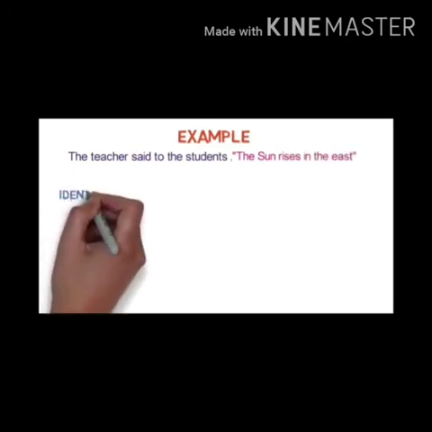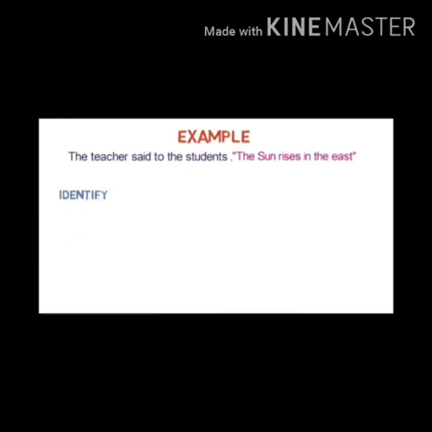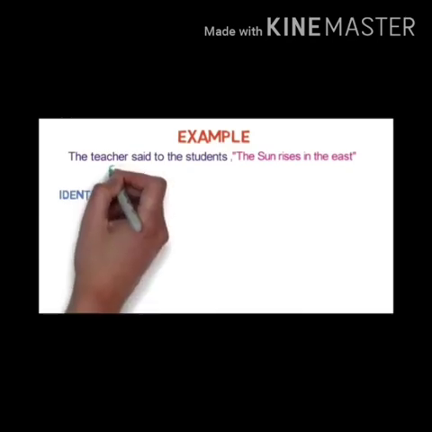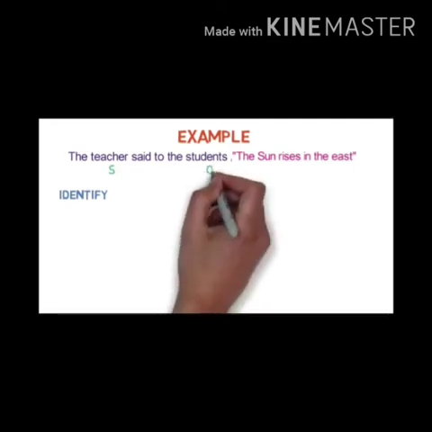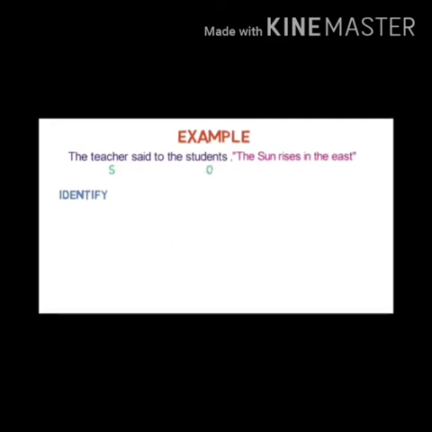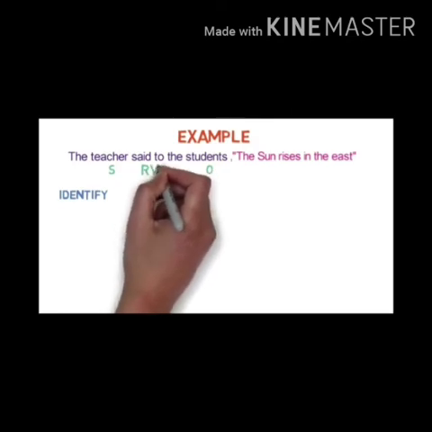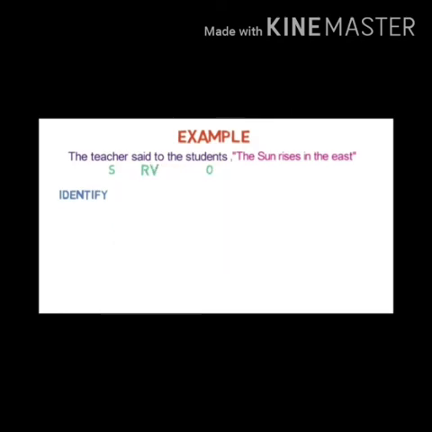Now see another example. The teacher said to the students, the sun rises in the east. I told you when there is a universal truth, things that always remain the same, it is called universal truth. In universal truth, we do not change the tenses.